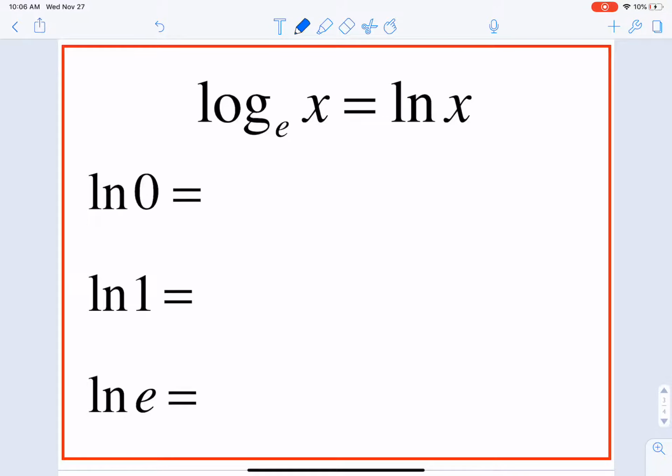We can do a few problems here. ln of 0 is the same thing as log base e of 0. So if this was m, e to the m would be equal to 0. And our same basic log rules apply. Can we take a log of 0? Is there anything I could plug in for this m value that would give me a 0? There isn't, so this doesn't have any solution.